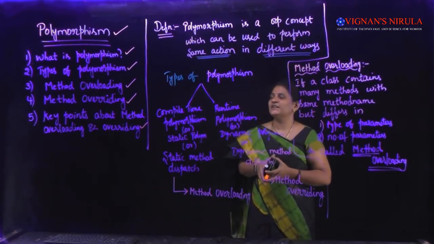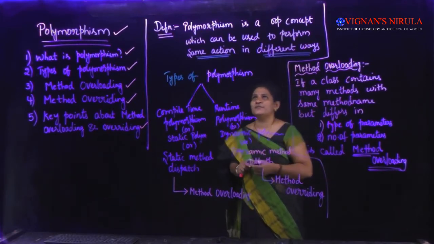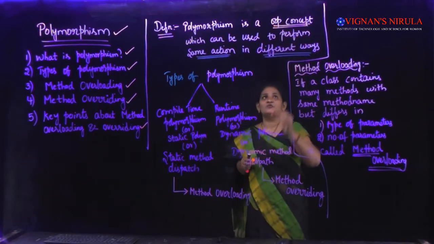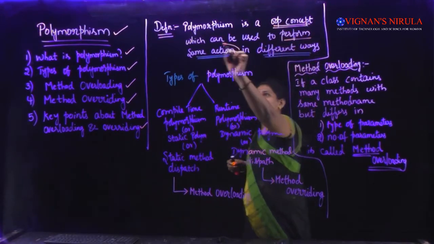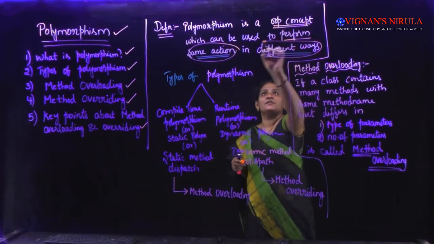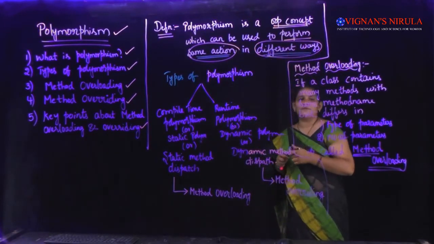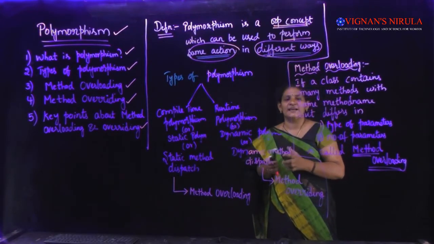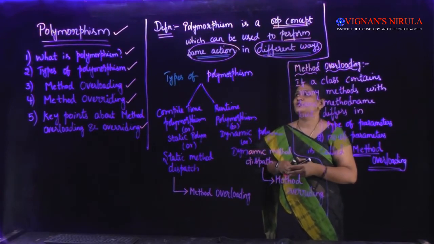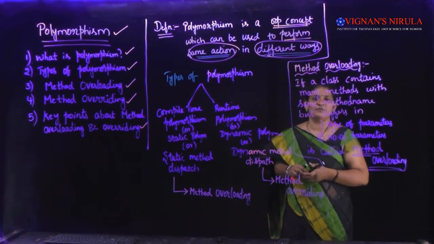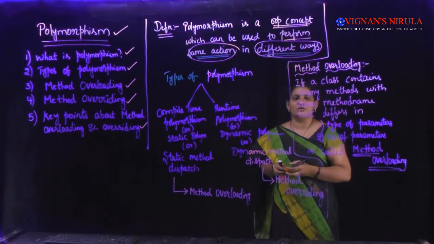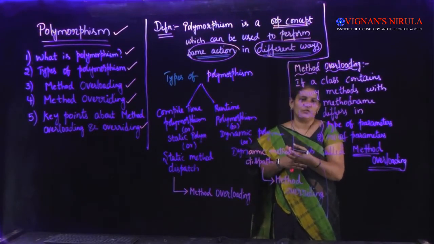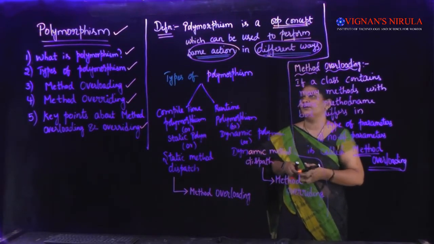So what is the exact technical definition of polymorphism? Polymorphism is an OOP concept, which we know already. It is one of the OOP concepts which can be used to perform the same action in different ways. We only tell it as polymorphism means many forms. So students, the definition of polymorphism is that it is one of the OOP concepts which can be used to do the same action but in different ways. We'll see how we do it in different ways in the next couple of minutes.